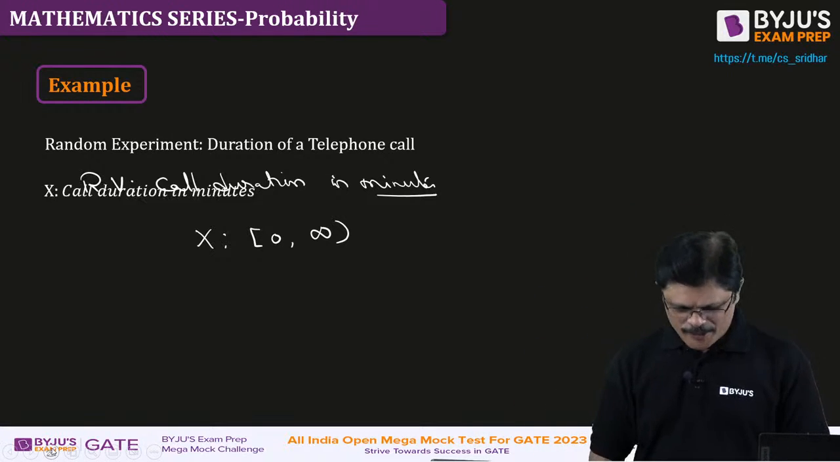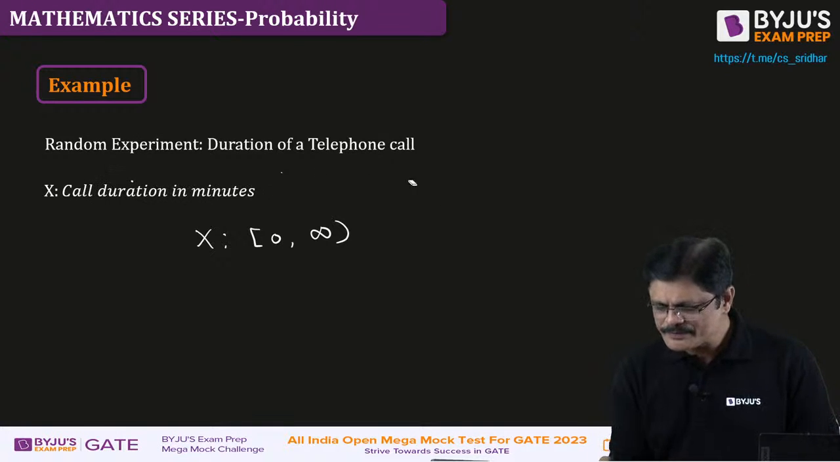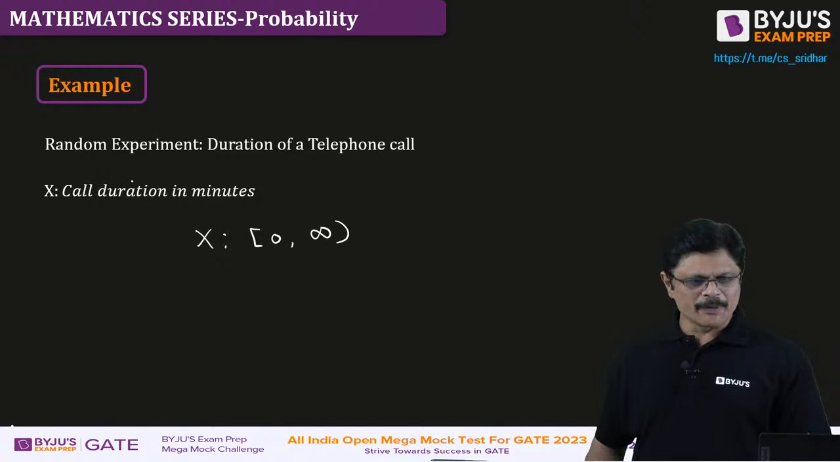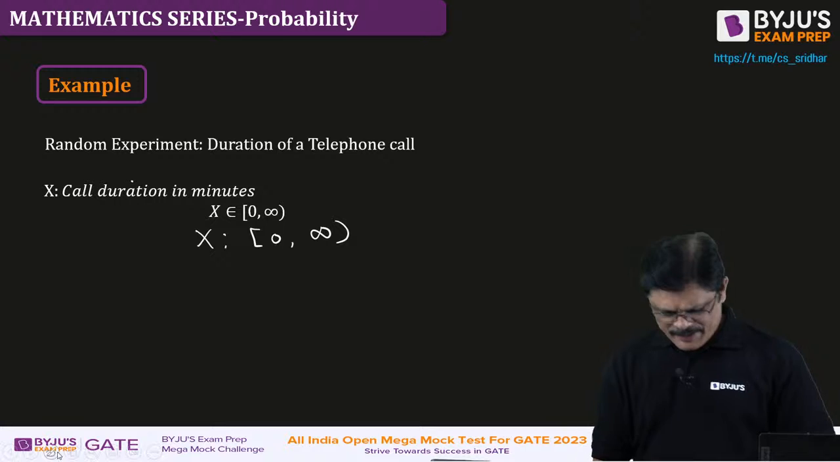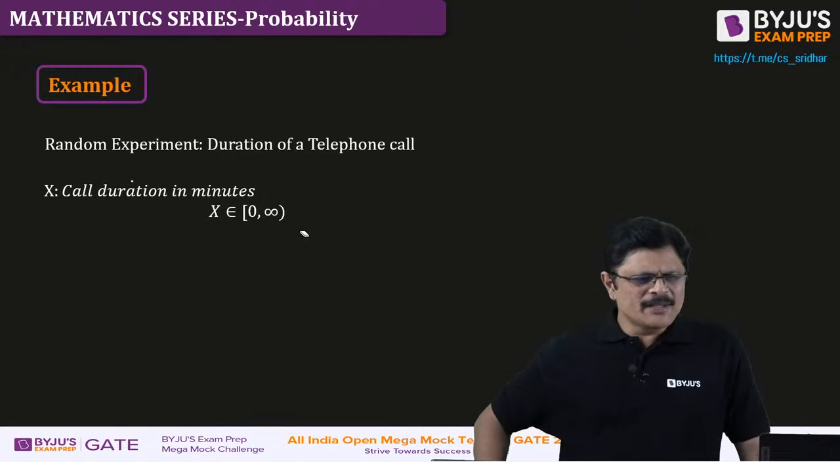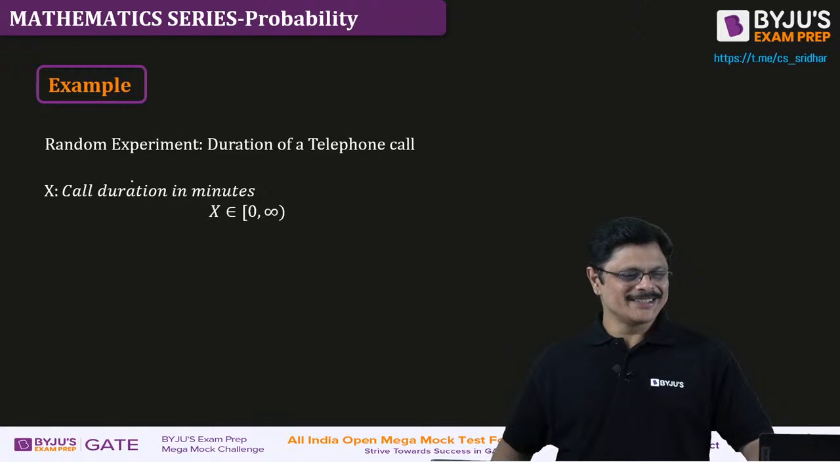Right? Hope you understand. Okay, I think we already have this, so let me remove this. Call duration in minutes. Hope you understand. Super. So this may take values from 0 to infinity. So 0 means missed call. Got it?